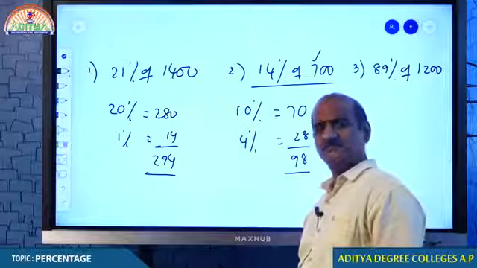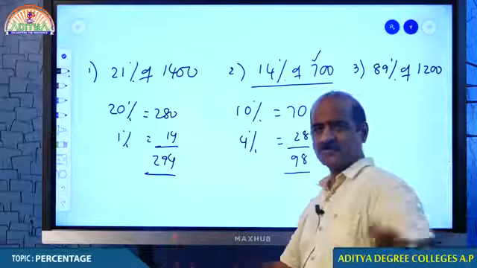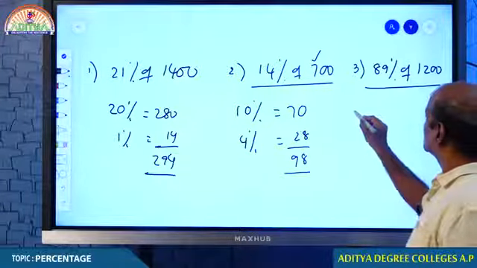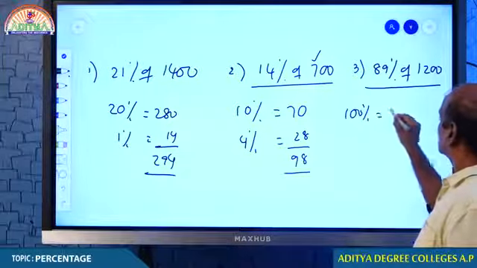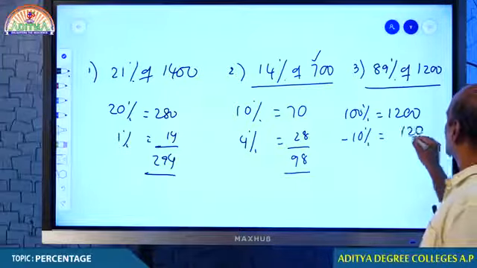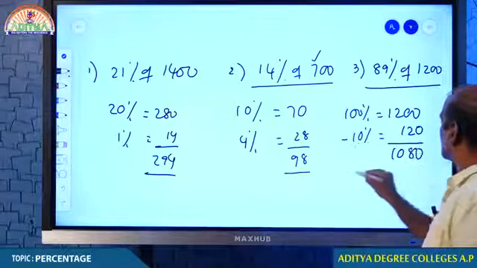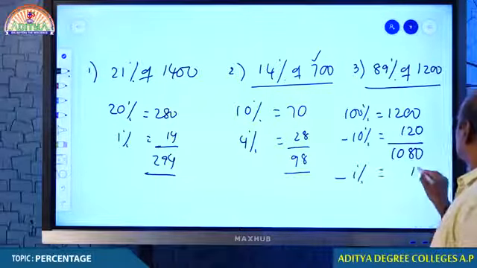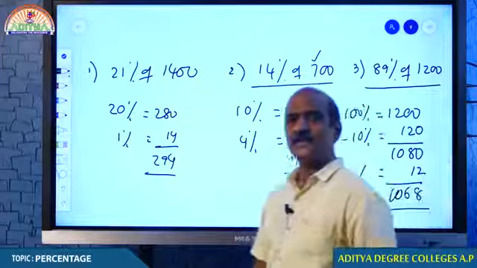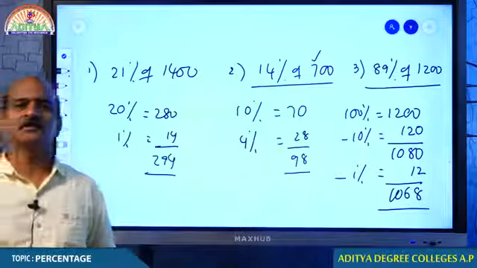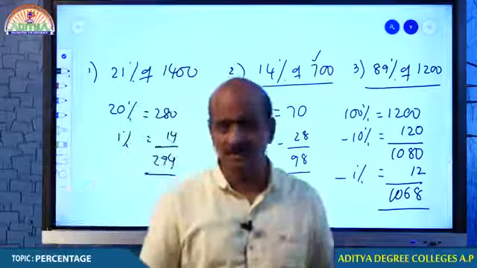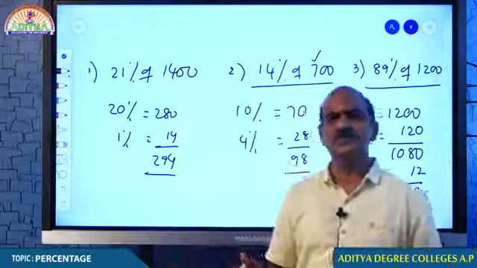See how simple it is. Oh, 89%, very simple. How do you get 89%? Very simple. What is 100% of the number? 1200. First you remove 10%. How much is 10%? 120. How much do you get? 1080. Again you remove 1%. How much is 1%? 12. So 1068. 89% you may not be able to get it quickly. Take 100%, 100% means the number itself. Reduce 10%, then 1%.